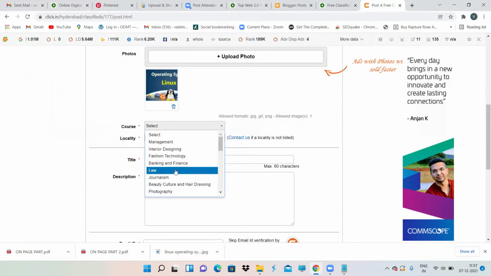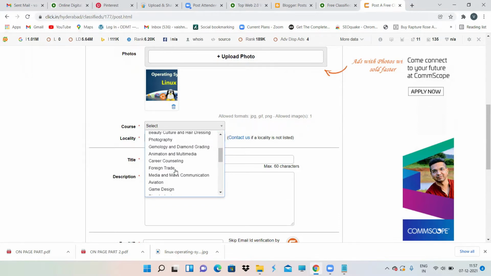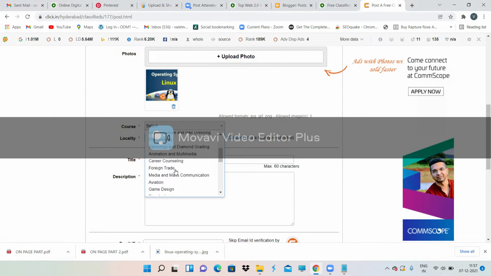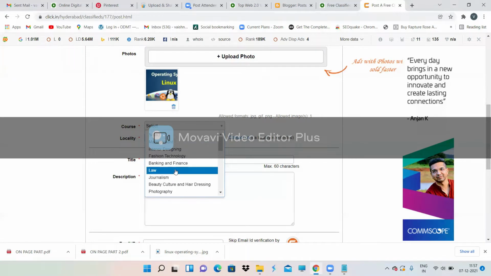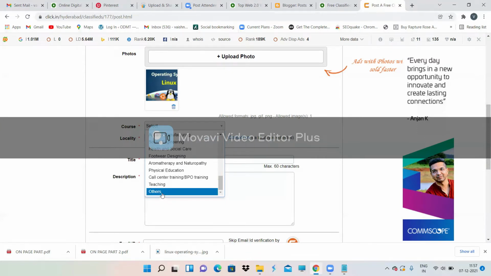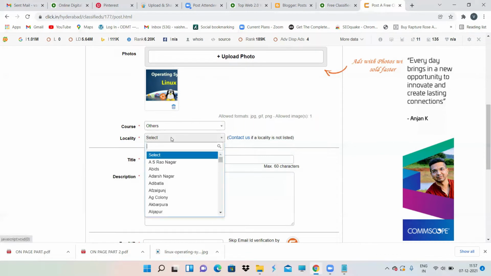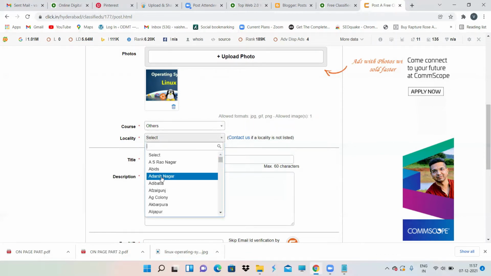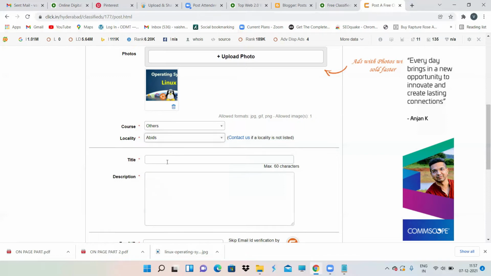No, it's not available. If IT or something is there. It is interior design. Okay, no problem. If you don't have anything, then you can just select others. Then select the locality. I'm just selecting Hyderabad, so I'm just selecting a normal locality.